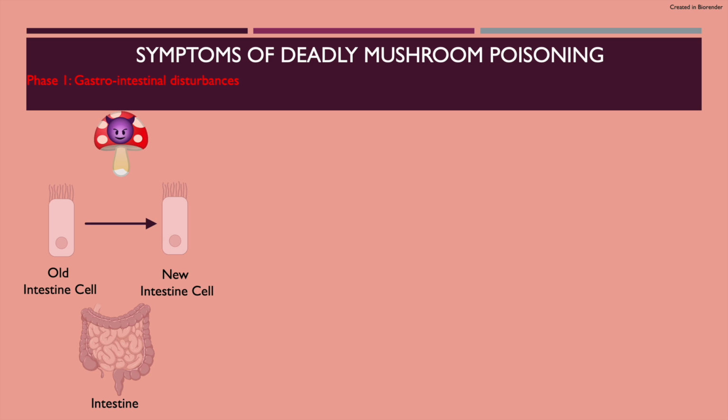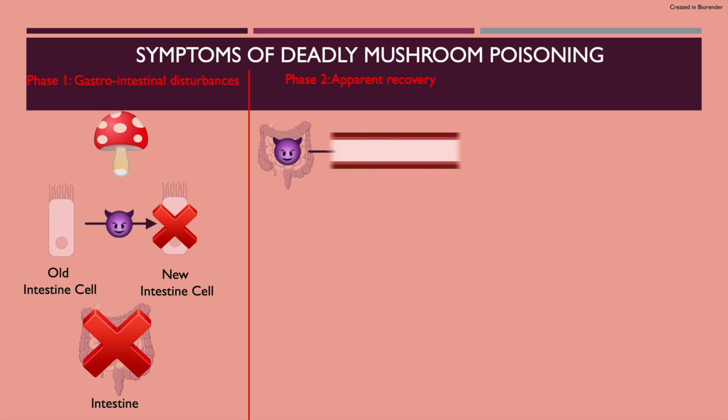This is because they are exposed to many chemicals your body produces for digesting food. Because making new cells requires a lot of new protein synthesis, amatoxins therefore prevent dead intestine cells from being replaced by new ones. This causes the first phase consisting of symptoms related to intestinal dysfunction, such as nausea, vomiting, and diarrhea. As amatoxins pass from the intestines to the blood, they begin to spread to other organs.